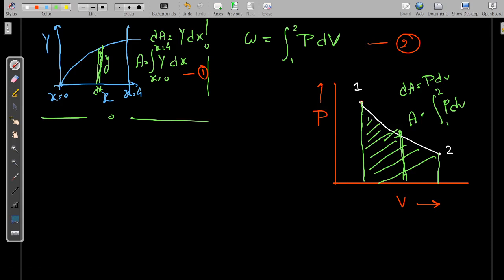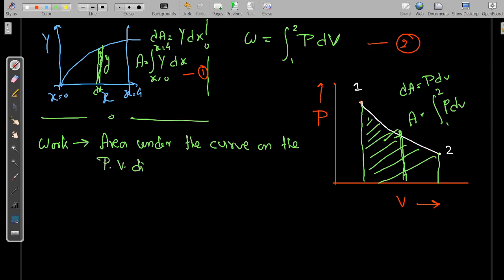So work is the area under the curve on the PV diagram when projected on the volume axis.